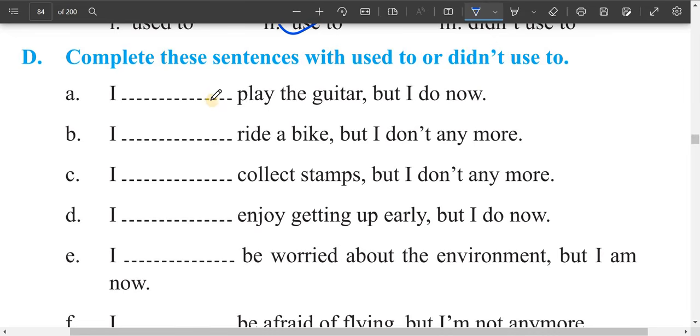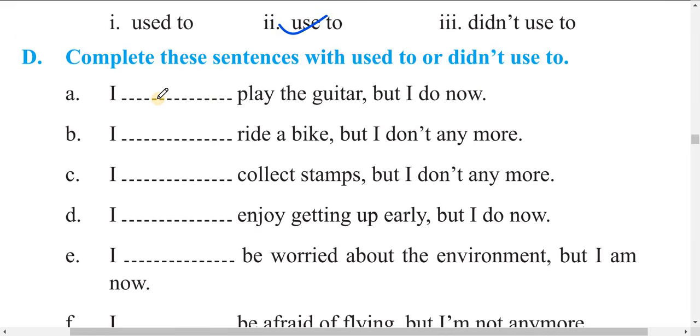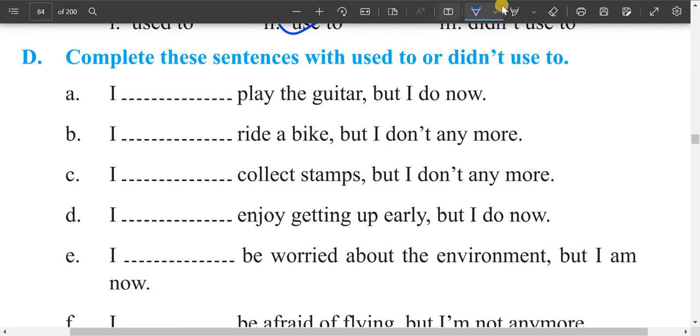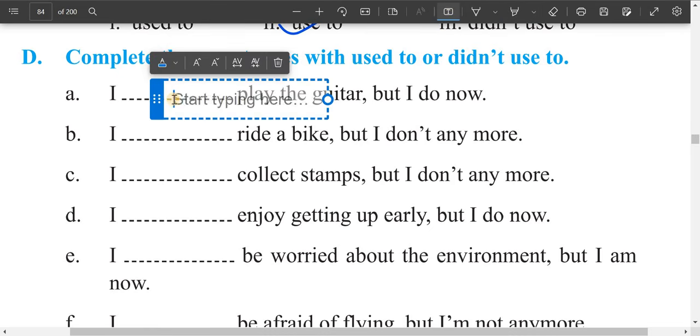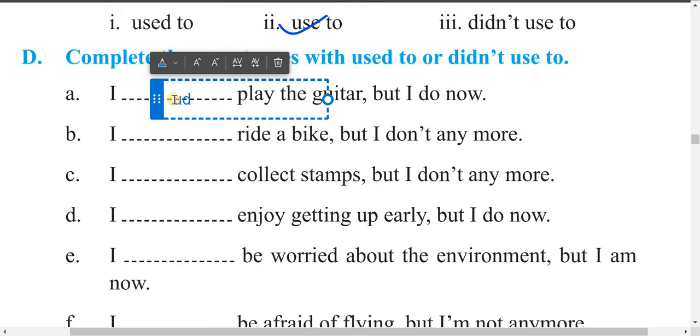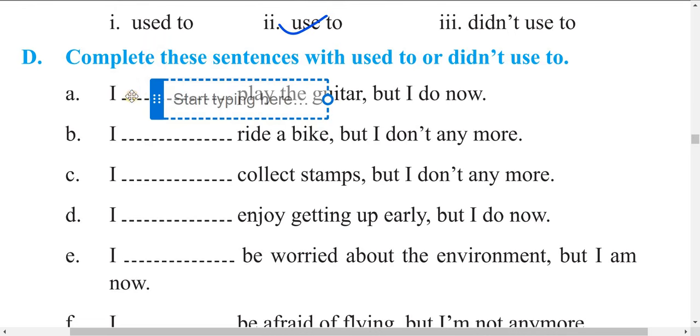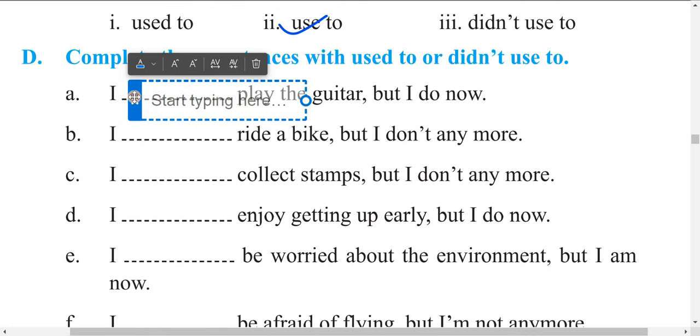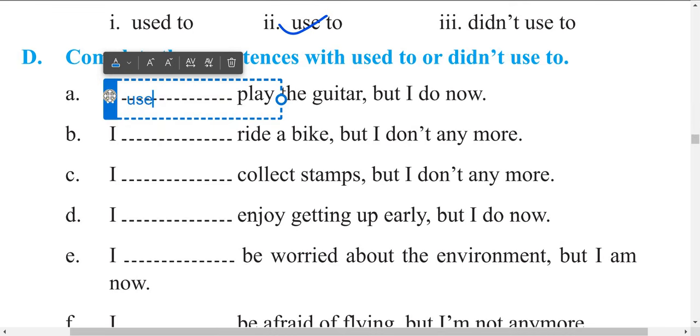So first of all, in the first one, I used to play. Here write down used to, first one. I used to, let me write down. Okay, I used to. Here is I used to play guitar. I used to play guitar.